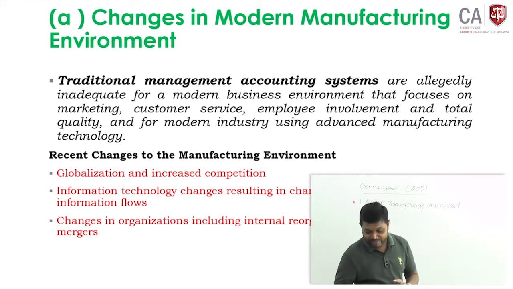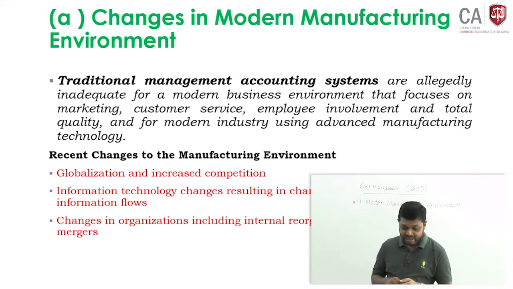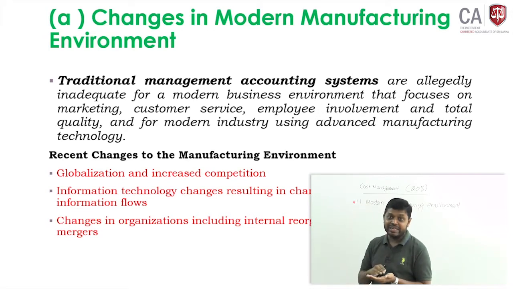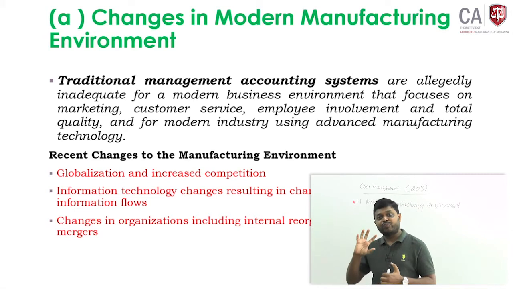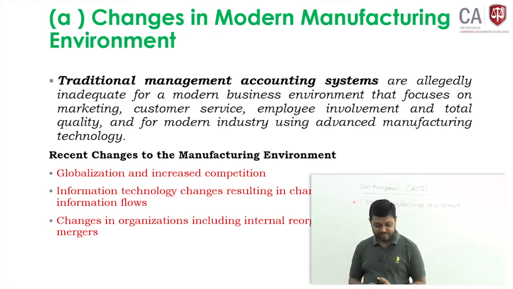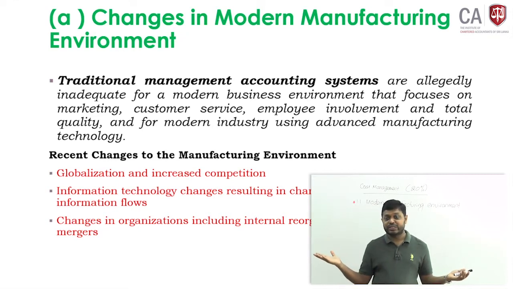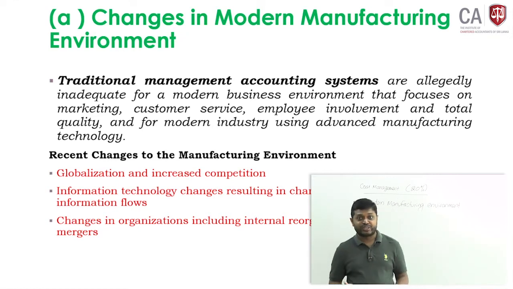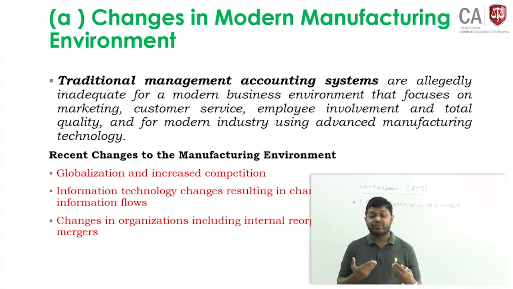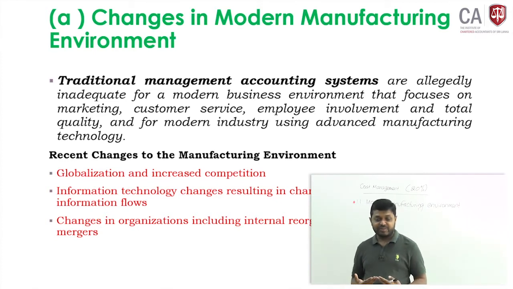Recent changes to the manufacturing environment: three changes have been highlighted. First, globalization and increased competition. When competition goes up, your margin will dilute because customers have a lot of preferences, so you have to compete with some unique characteristics. Second, information technology changes resulting in changes in production and information flow. Production flow has changed due to information technology, and the way of information sharing is also changing.